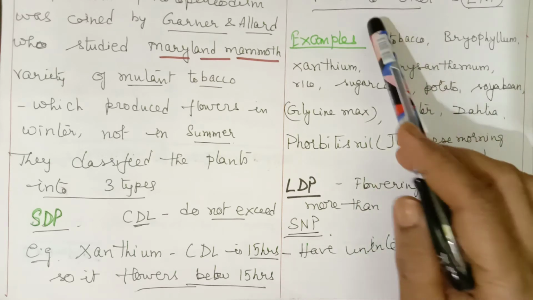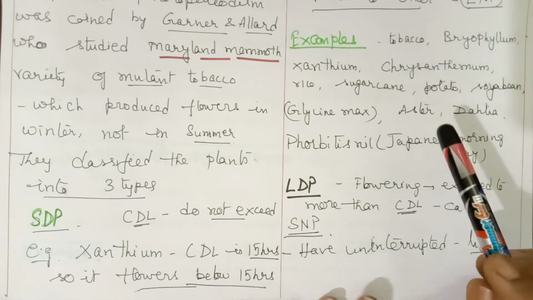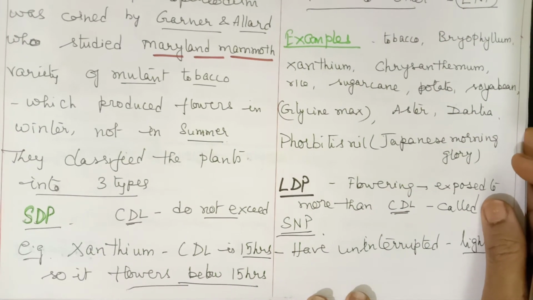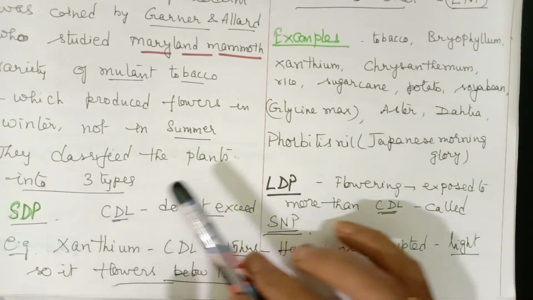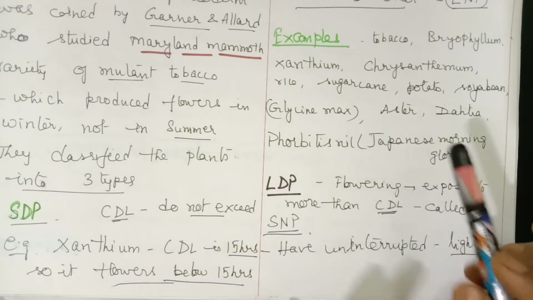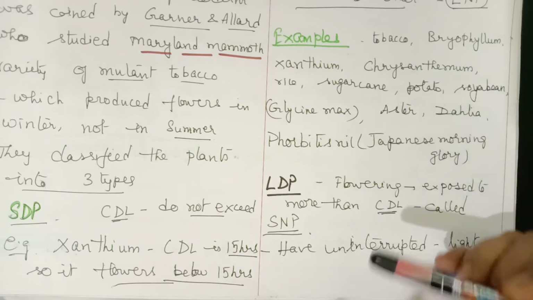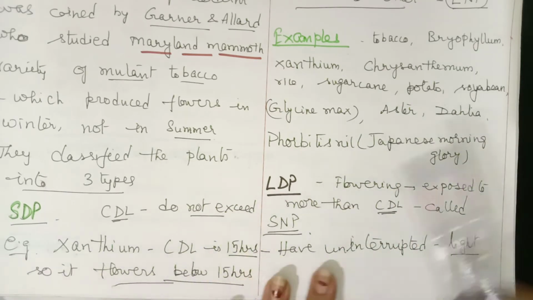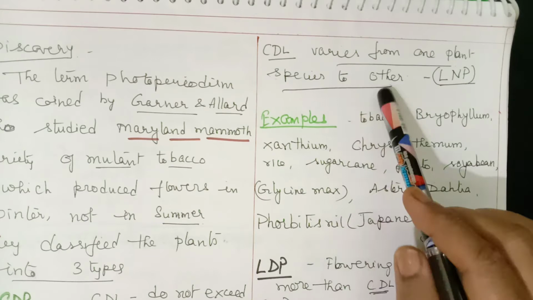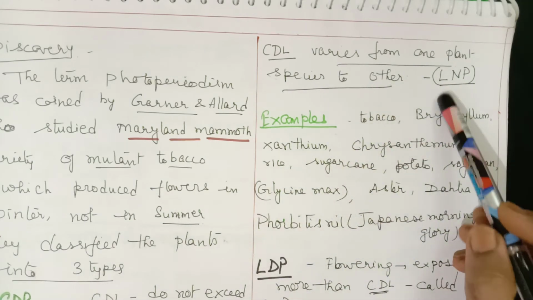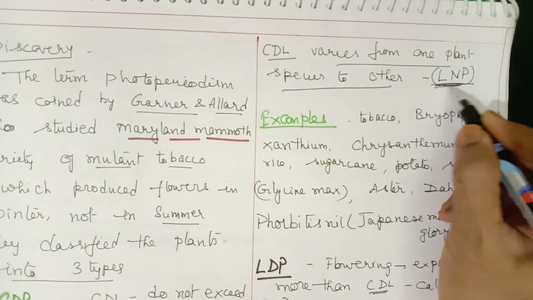And critical day length varies from one plant species to the other. No two plants will have the same critical day length. Even though they may belong to short day plants or long day plants, they have different critical day lengths. But the plants which flower below the critical day length are categorized as short day plants. And short day plants are also called long night plants.